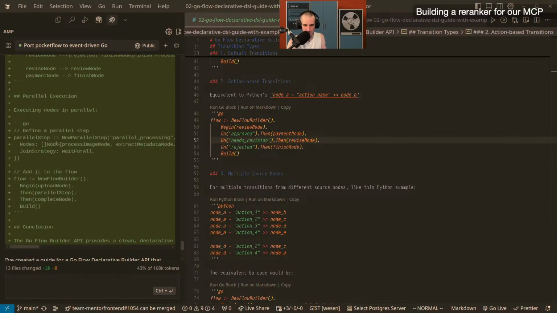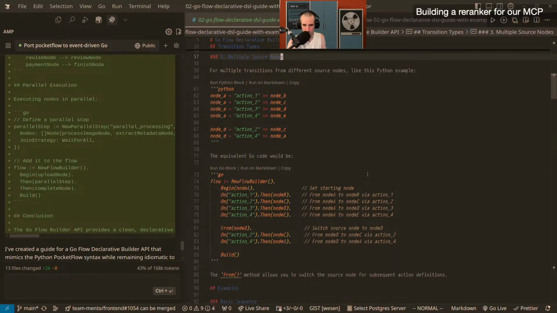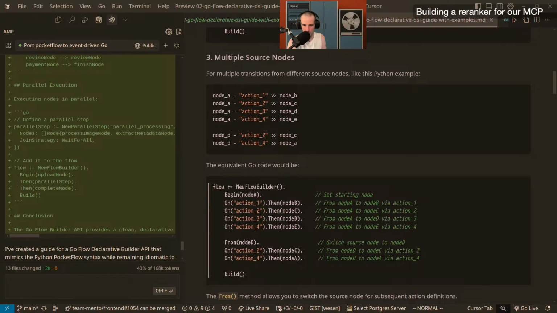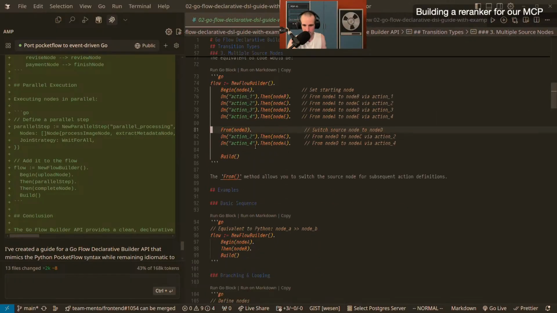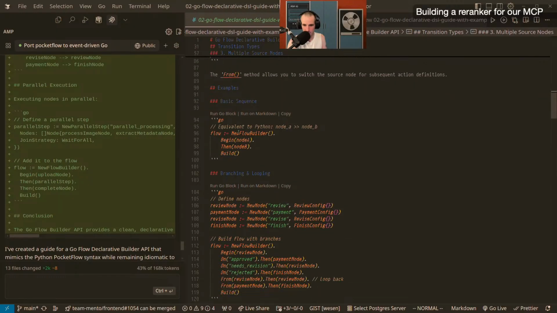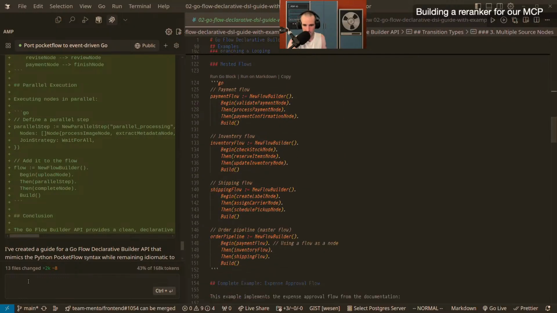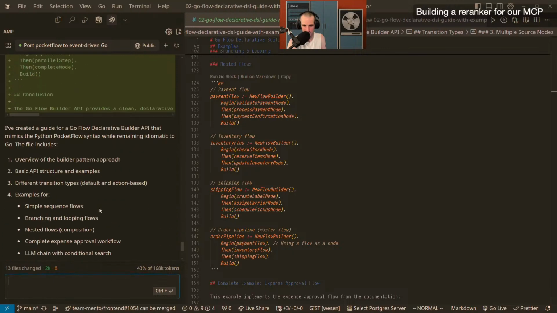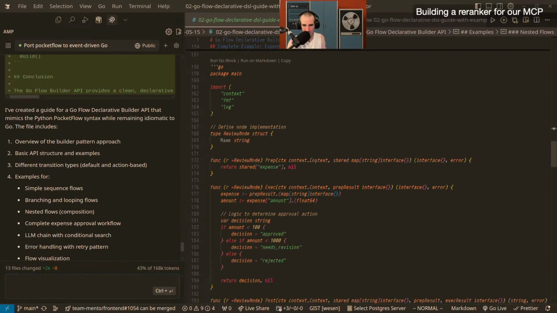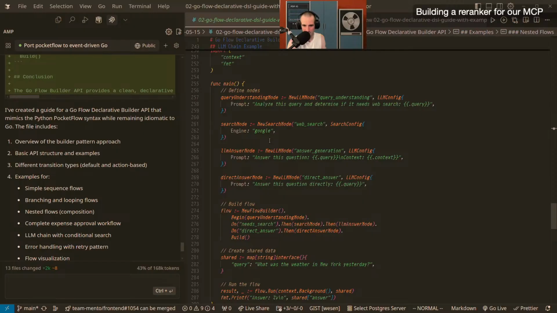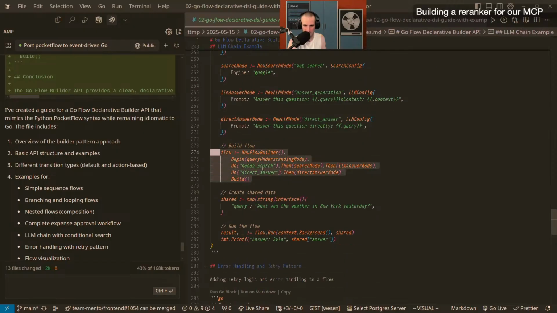So this is a display bug, but I realized that it doesn't break the Python. So what does this look like? So you do begin. Okay, so from node B. So why is it begin node A but then from? Shouldn't it just be from? Do we need to begin? Am I going to waste 60,000 tokens just to ask a stupid question? I don't think we do. So why is it... Yeah, because this is nice. I like that, right? This is how I want to write my stuff.